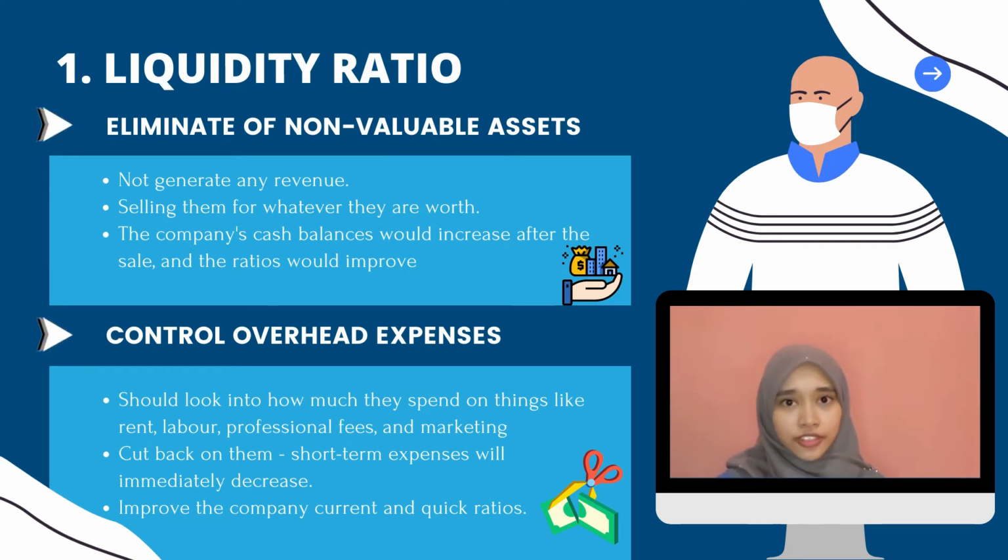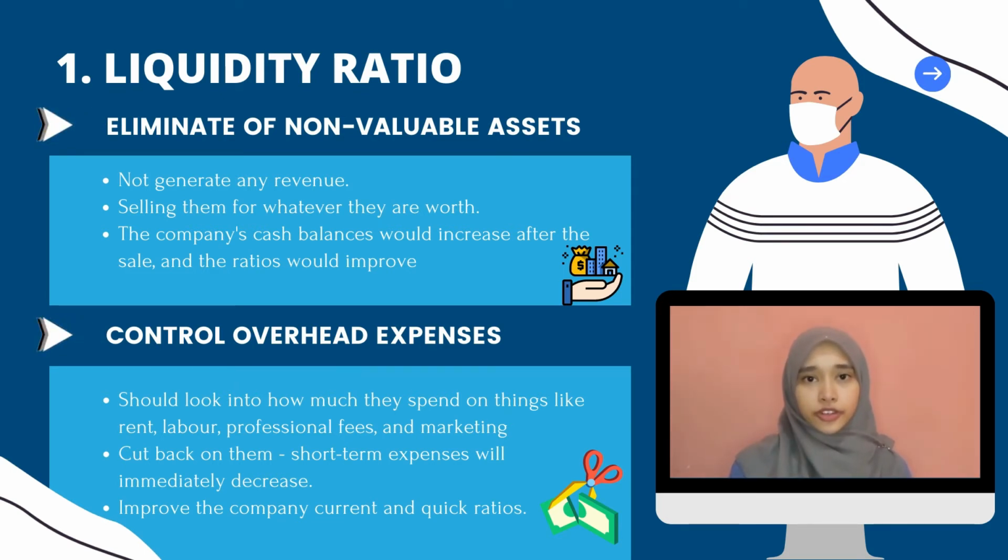For the suggestion for improvement, KPJ Healthcare Berhad may eliminate non-valuable assets. As we know that unproductive assets exist in every firm, it's time to let them go and try to get a decent deal on it. This is because some assets may be worthless in the market and the corporation would be better off selling them for whatever they are worth. The company's cash balance will increase after the sale and the ratios may be improved as a result of not having to account for depreciation.